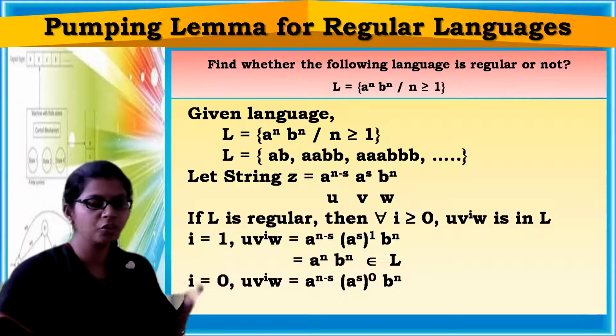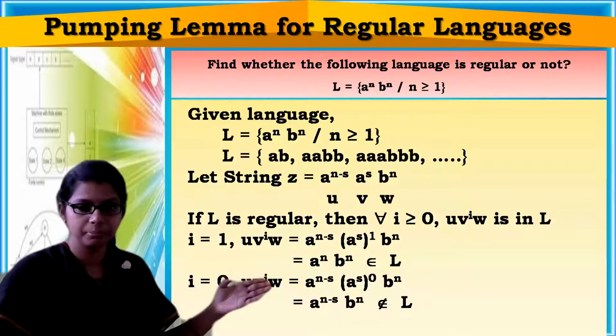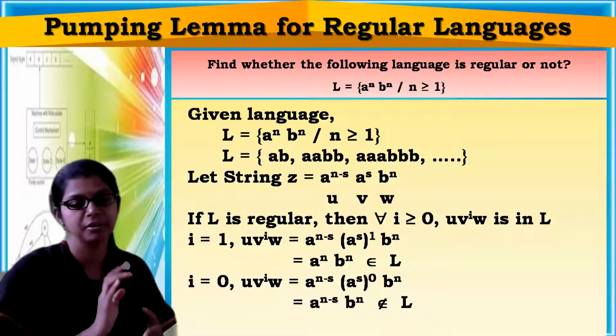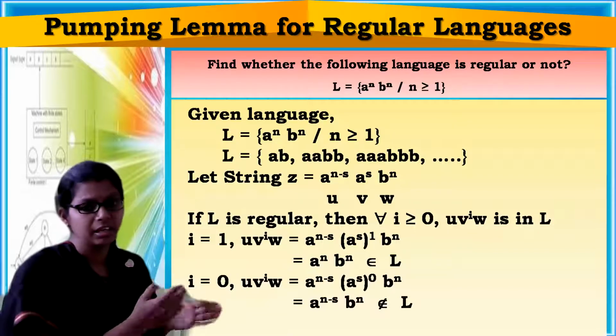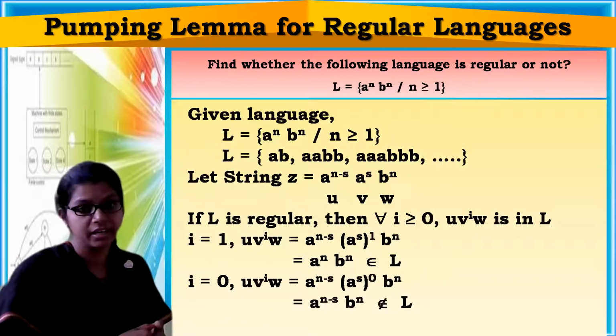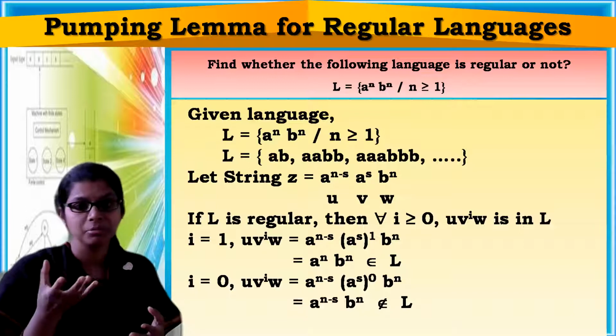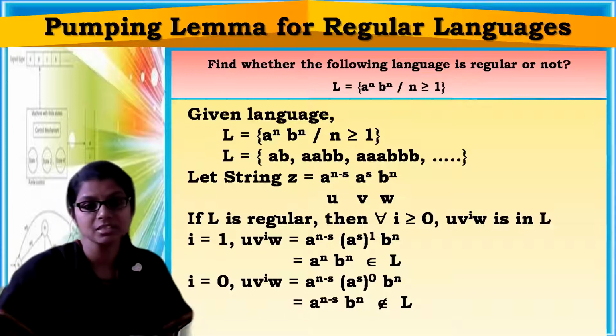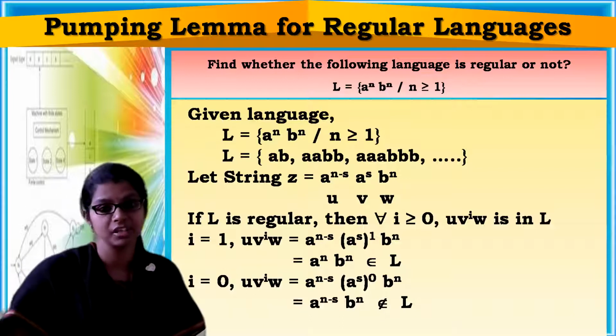When you solve it, what will you get? a power n minus s, b power n. Here the same number of a's are not followed by the same number of b's, which means it doesn't belong to our language.